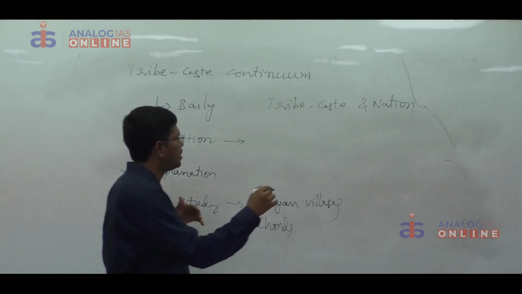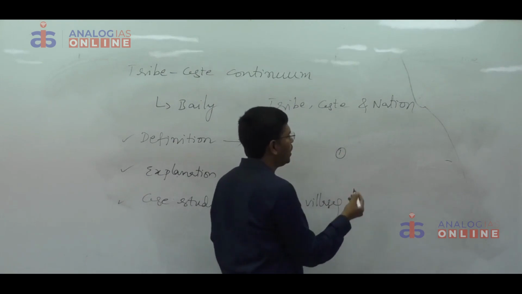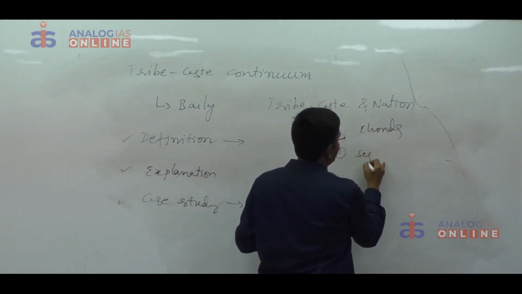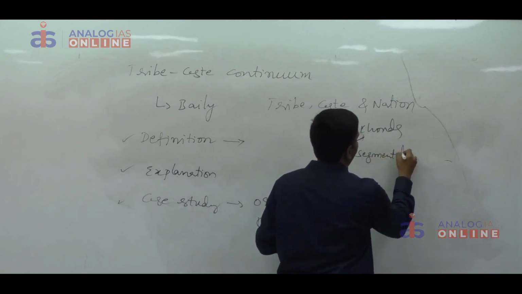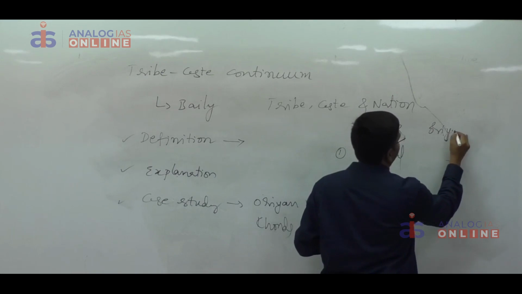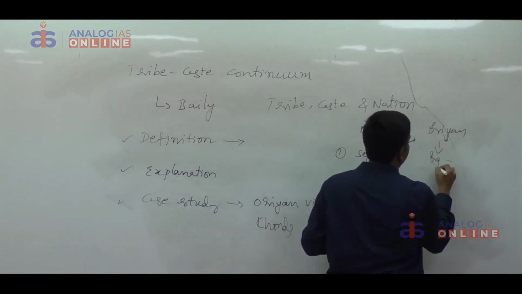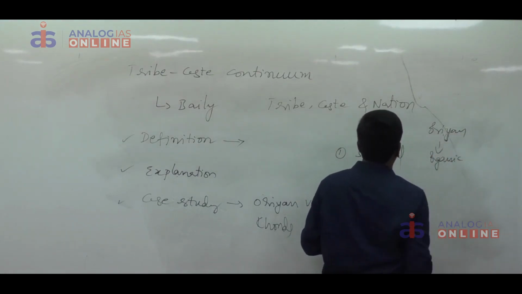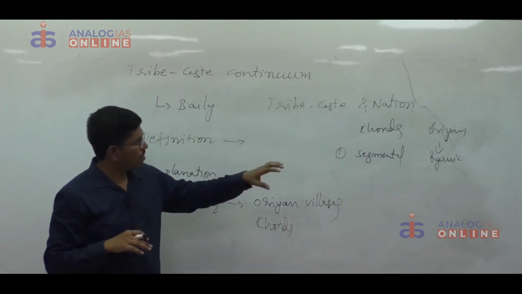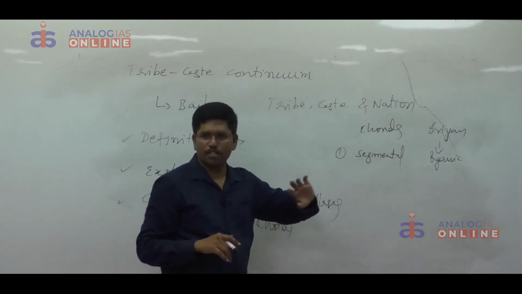That's why in the first interpretation, according to Bailey, in the Konds, segmental solidarity is there. In the Baniya villages, organic solidarity was there. This is the relationship we can come across among the majority of the people.